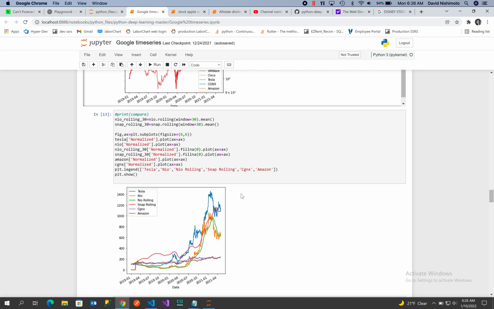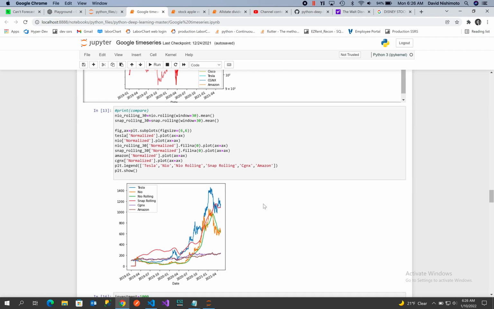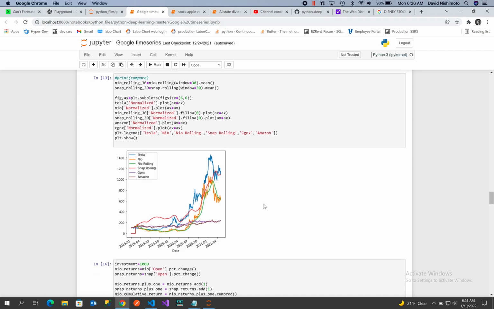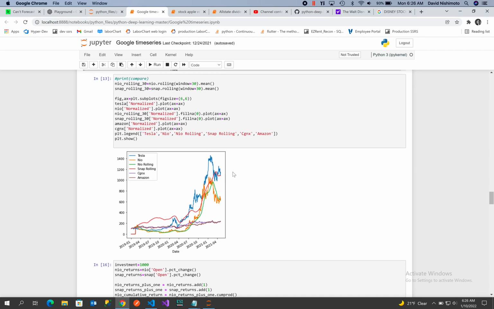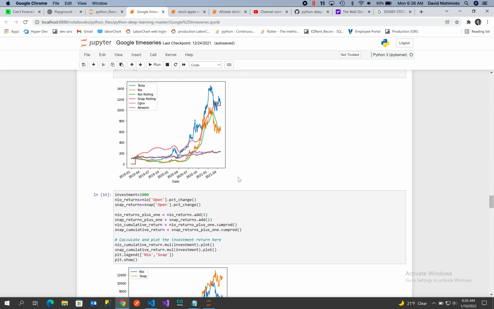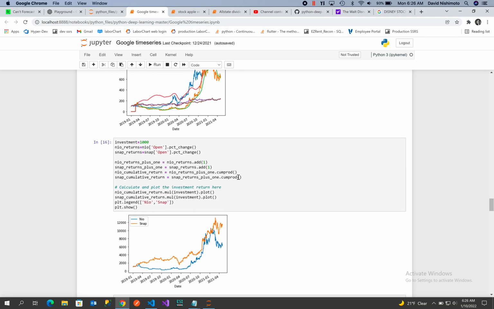In this one, what I'm doing is I smooth out the curve, and I create a rolling window, and we can see how the stocks perform using a rolling window. And it looks like I'm using 30 units. So that has the effect of softening out some of the noise in the algorithm.